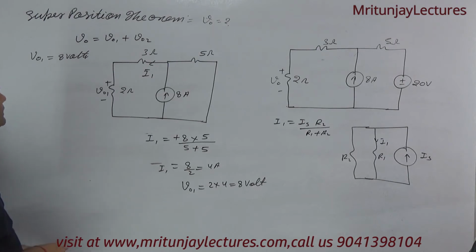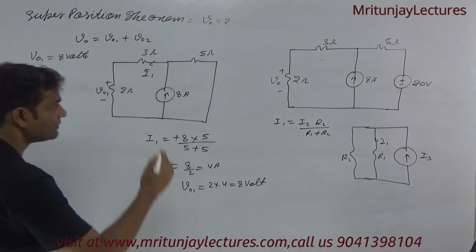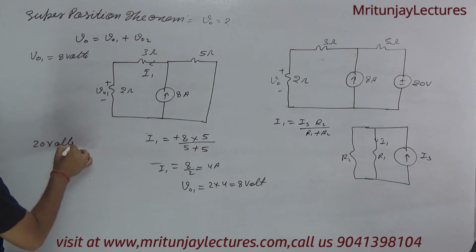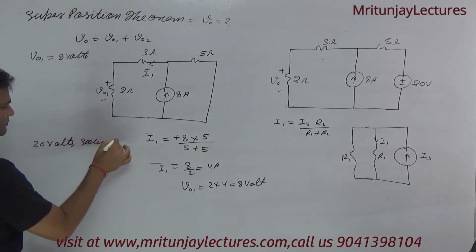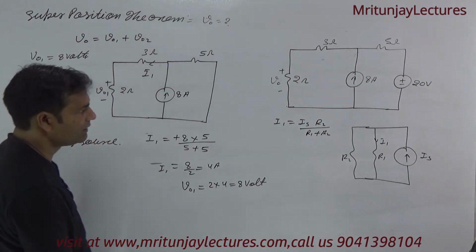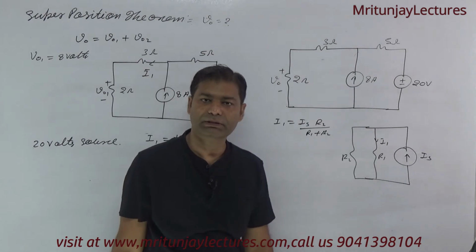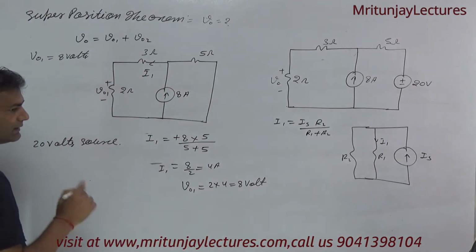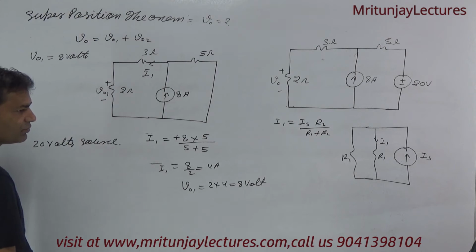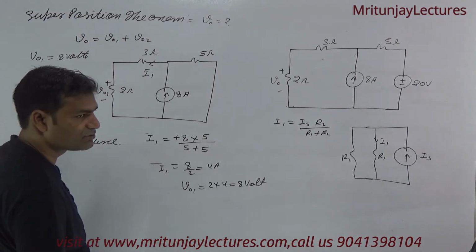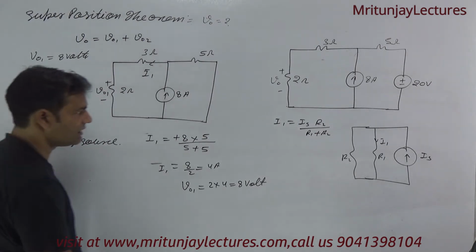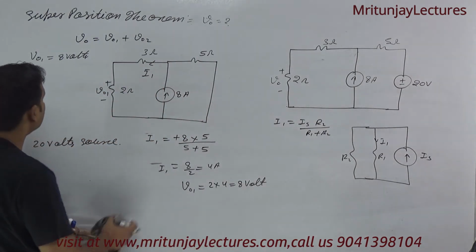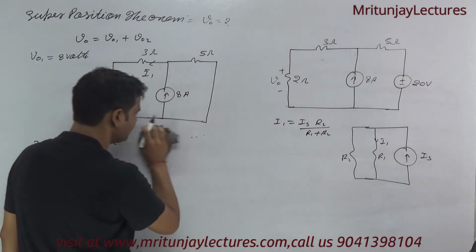Otherwise, I have considered another source. If you consider the 20 volt source, if input is 20 volt, then what about the output? That is V02. That time, what about the current source? It is 0. If the current source is 0, it behaves as an open circuit.